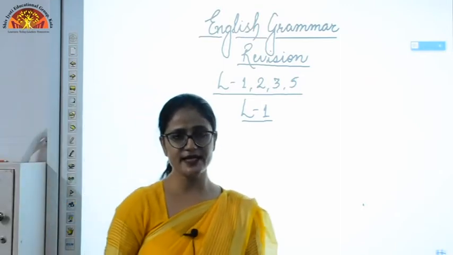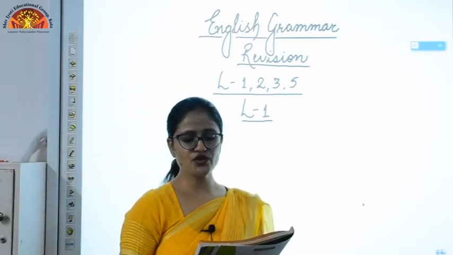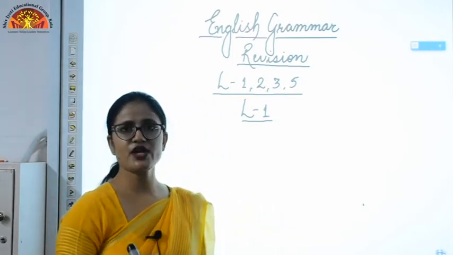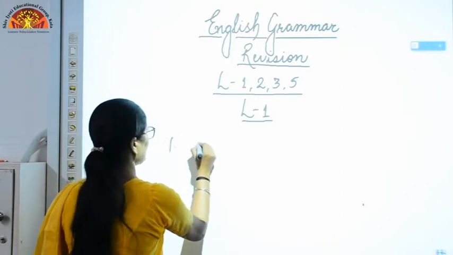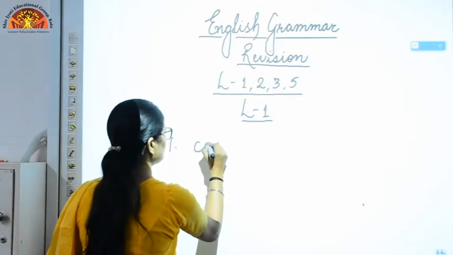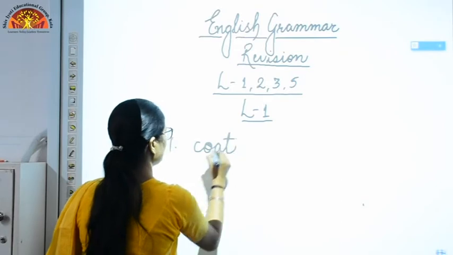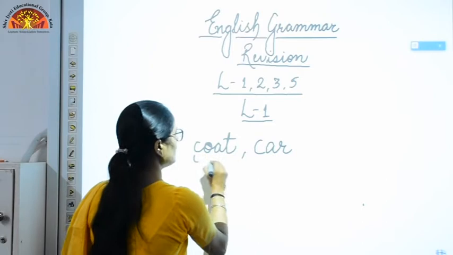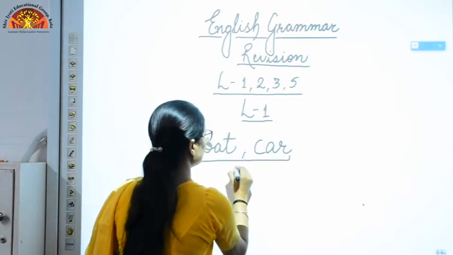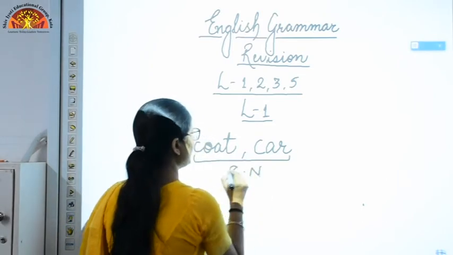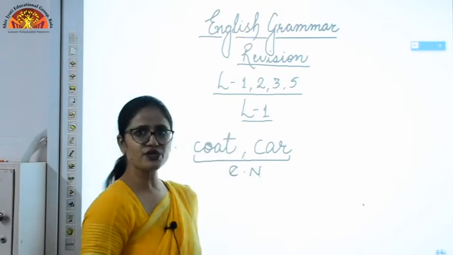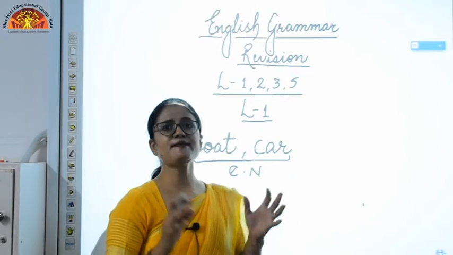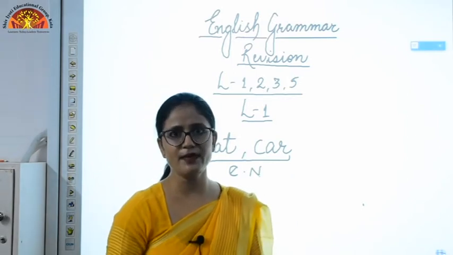Now, your second sentence is Ranjit forgot his coat in the car. In this sentence, again, 2 words are common nouns. The very first word is coat, C-O-A-T, coat. Another one is car, C-A-R, car. So, these 2 words are common nouns. You have to underline them. We don't know which coat he is talking about. We don't know which car he is talking about. As nothing is specified about it, it becomes a common noun.